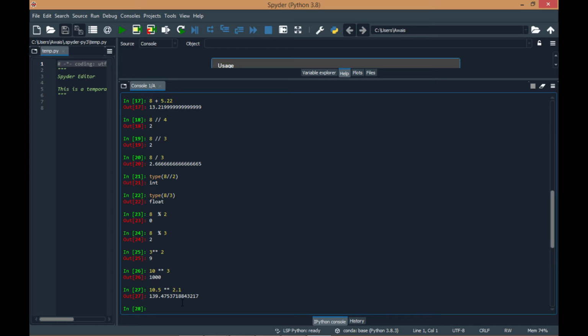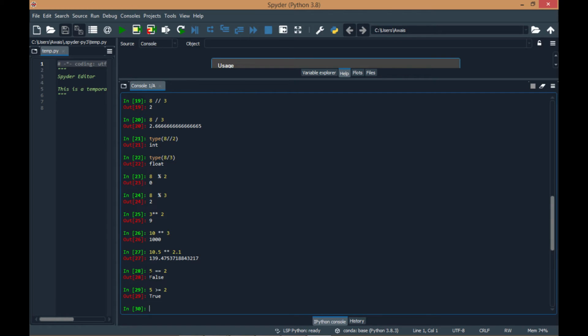There are some comparison operators that return Boolean objects. For example, if you want to check whether 5 is equal to 2, which is actually not, it must return false, and yes, it is returning false. Is 5 greater than or equal to 2? It must return true. There are other comparison operators that you can test yourself.